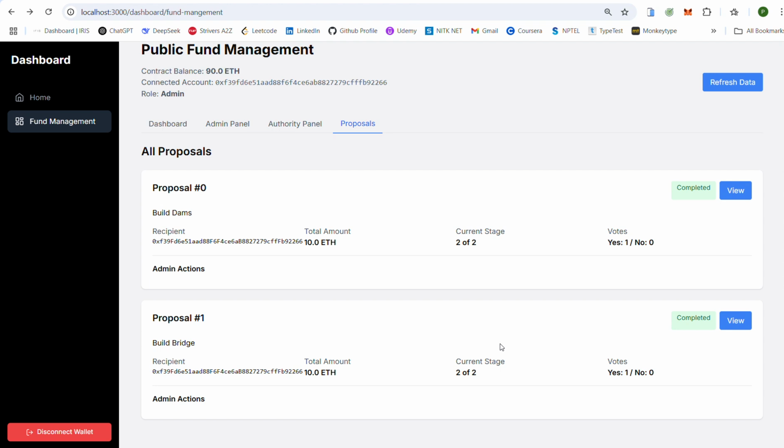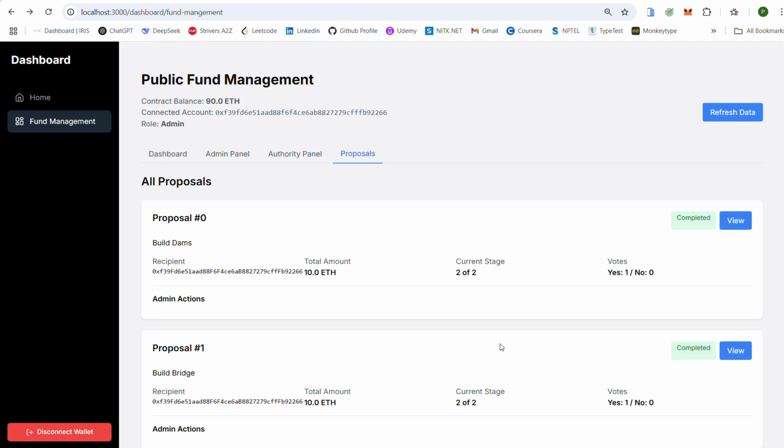So we hope that our FundVerify project can redefine how public funds are managed, bringing more transparency, efficiency, and accountability to government fund allocation. That was all about our project. Thank you.